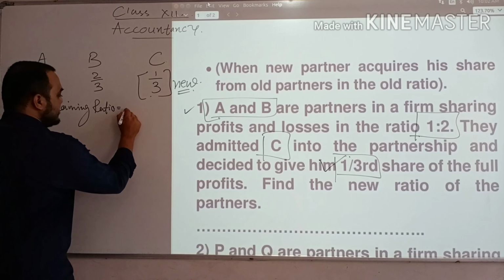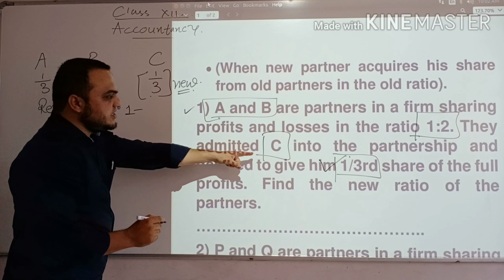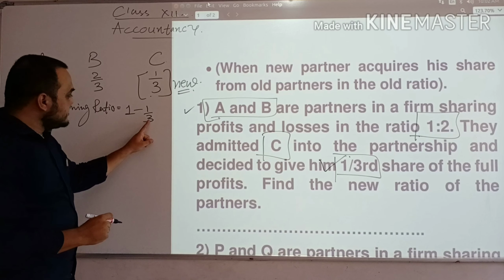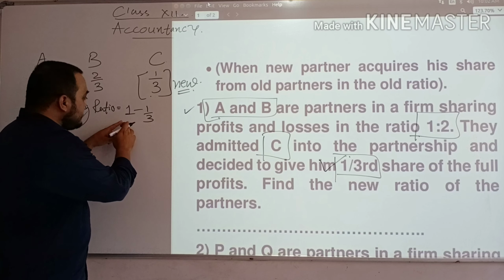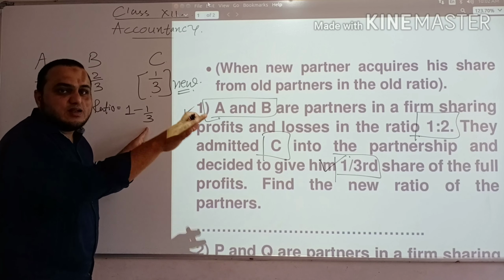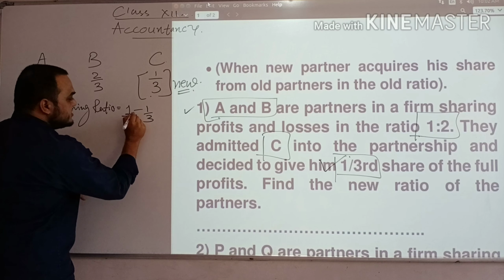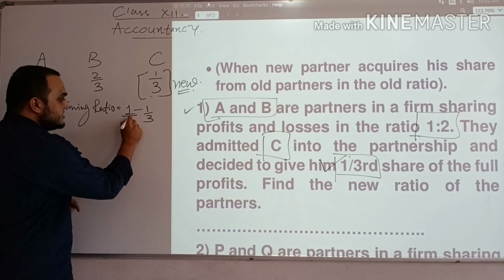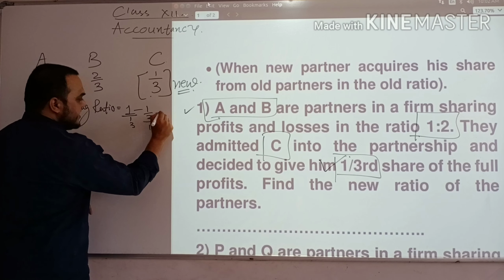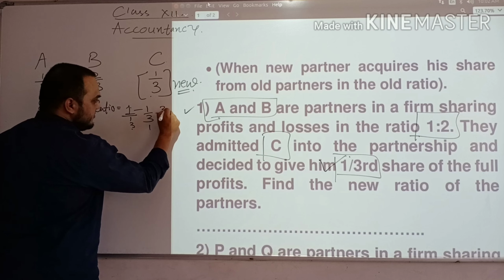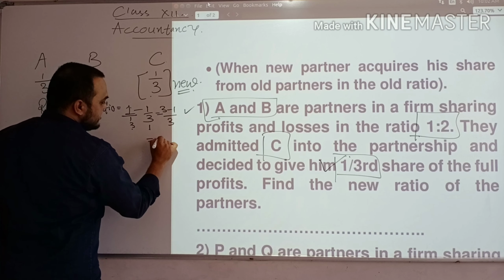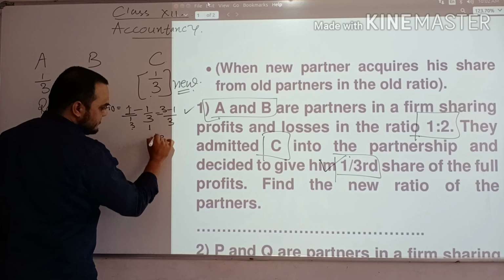So I will mention here 1, and suppose the ratio of C is 1 by 3. The whole ratio is 1 and C's share is 1 by 3. So from the entire business, if we remove C, then the remaining will be A and B. How to do this? This is LCM. LCM means nothing is here, so 1 will be here, 3 I will put here, 1 I will put here. So 1 into 3 is 3, 1 into 1 minus 1 upon 3. So I will get a remaining ratio of 2 by 3.